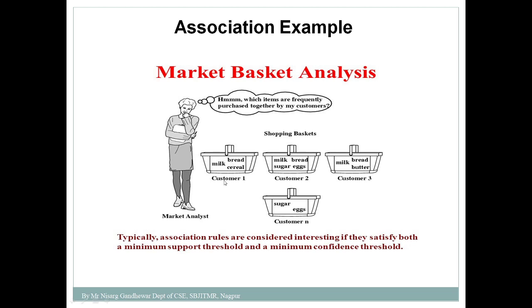Here we can see that customer 1 has purchased milk, also purchased bread and cereal. Customer 2 purchased milk, also purchased bread, sugar, egg. Customer 3 purchased milk, bread, butter. In this way there are a number of customers. From these 3 customers, what I come to know is that the person who is purchasing milk is also going to purchase bread. That means here I will find the relationship between these two variables. So it is association.